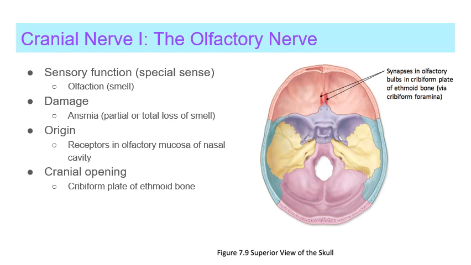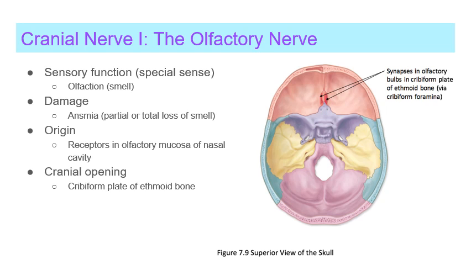Cranial nerve 1, the olfactory nerve, conducts olfactory sensation, which is a sensory special sense, to the brain. Its receptors, which are bipolar neurons, are in the olfactory mucosa of the nasal cavity. It then travels through the cribriform foramina of the ethmoid bone and synapses in the olfactory bulbs, which are located in the anterior cranial fossa.